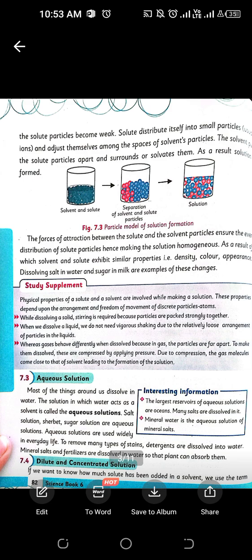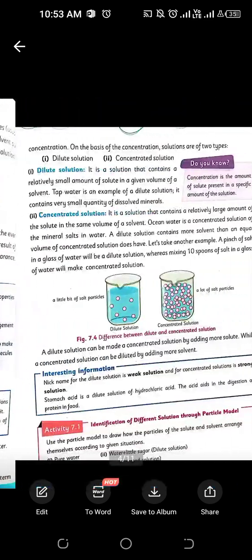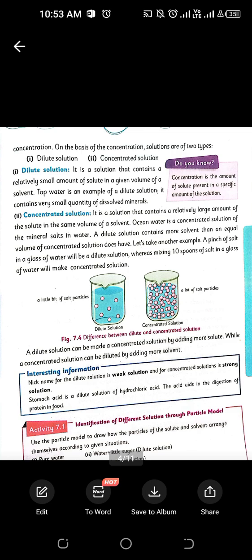Salt solution, sugar solution, like the sharbat that we drink, it's an aqueous solution because it has the water in a larger amount. Aqueous solutions are used widely in everyday life. We use aqueous solutions every day, everywhere, to remove many stains on the clothes. Detergents are dissolved in the water to wash the clothes and all. That's what an aqueous solution is. Now we have two terms known as dilute solution and concentrated solution.